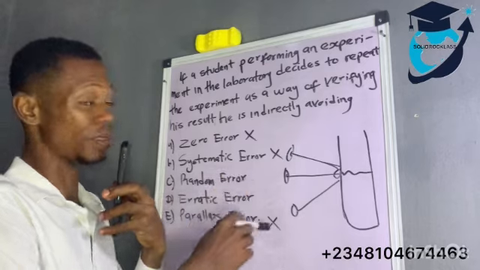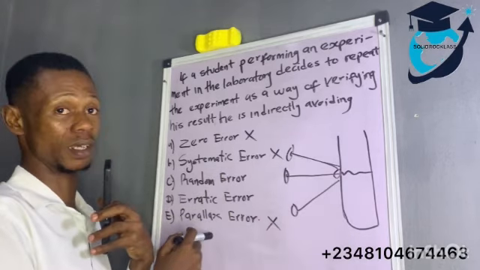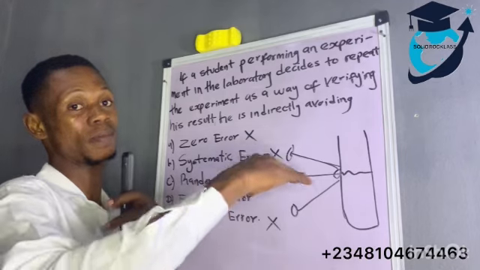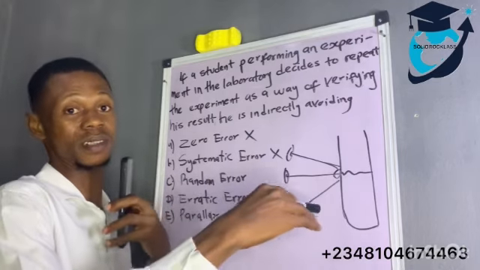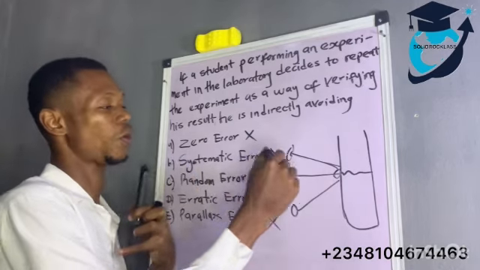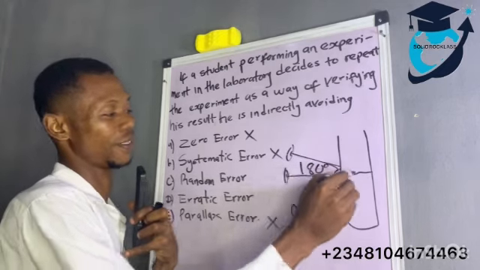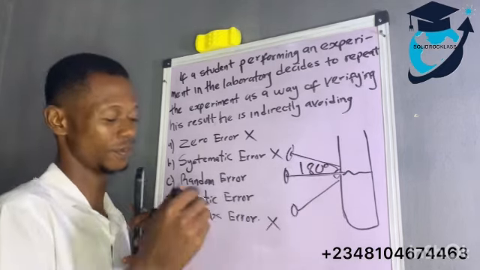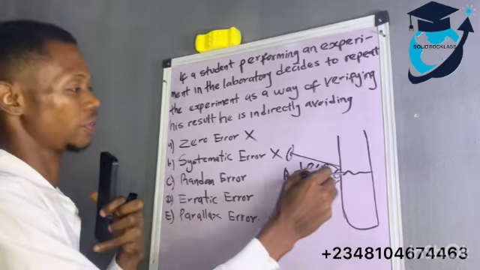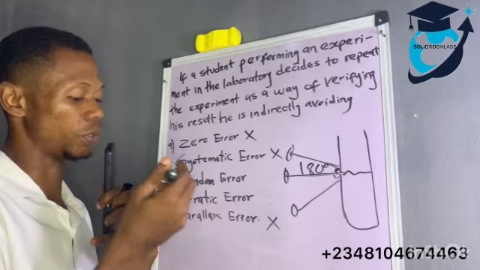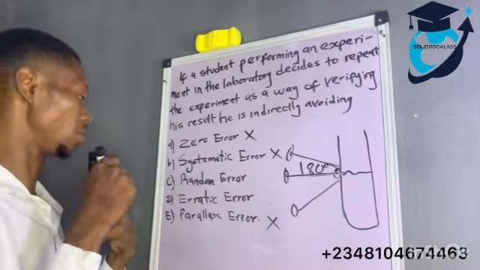So if the student dey repeat experiment, if you wan avoid this parallel error, you should just make sure say you look at the particular angle straight. They dey call am 180 degree. You understand? Make sure say you dey look straight. Alright, so at this place you go get 90 degree here, of course. So you know wetin we dey look. Alright, so no be am.